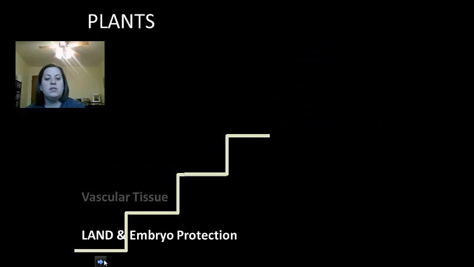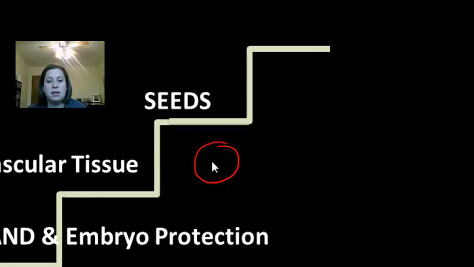Now, the next group, we see all of the characteristics before, but the next significant adaptation for land plants is the development of the seed. Now, the seed is going to contain inside of it the new little plant. I'm just going to draw a little plant. And then it's also going to have in this area a new food source. This food source is going to feed the baby plant. The outer edge of the seed is going to be called the seed coat. So this is what we start to see with the seed.